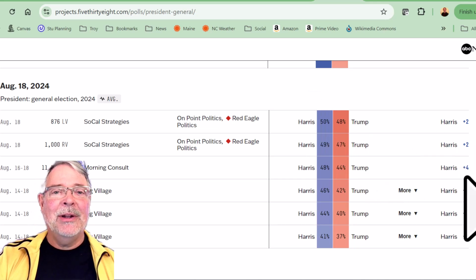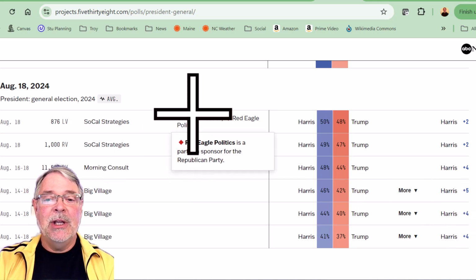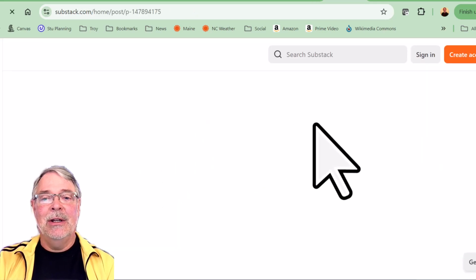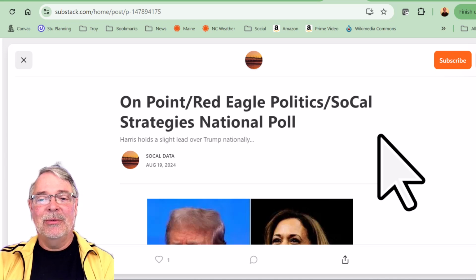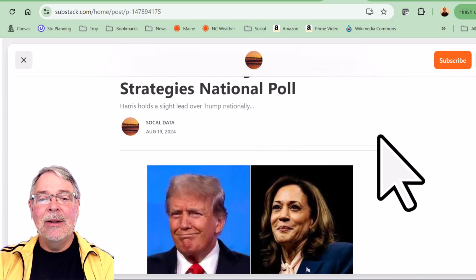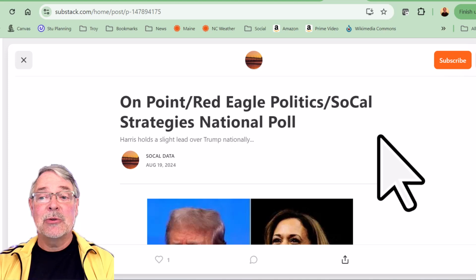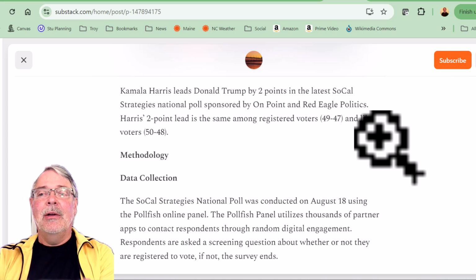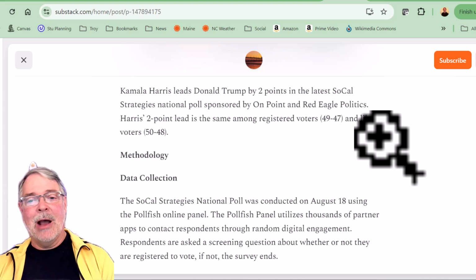The thing is, we might want to dive a little deeper, and you can do that. On 538's page, if you click on the name there, you can go to the site. This is a Substack for SoCal Strategies National Poll. I'm going with this poll because they have some interesting stuff. They post a lot, and they tell you very often how they did the poll.